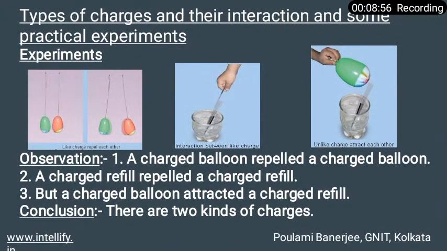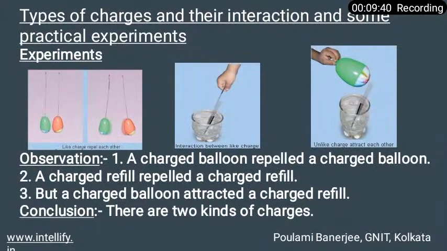So can we say that there are two kinds of charges, and that charges of the same kind repel each other, while charges of different kind attract each other? Yes, we can say that there are two different kinds of charge, and the balloon's and the refill's charges are not the same. When charges of the same kind are close together, they repel each other, and when charges of different kind are close together, they attract each other.